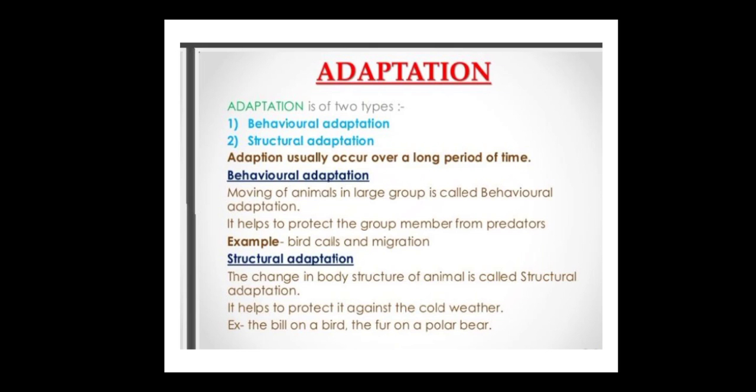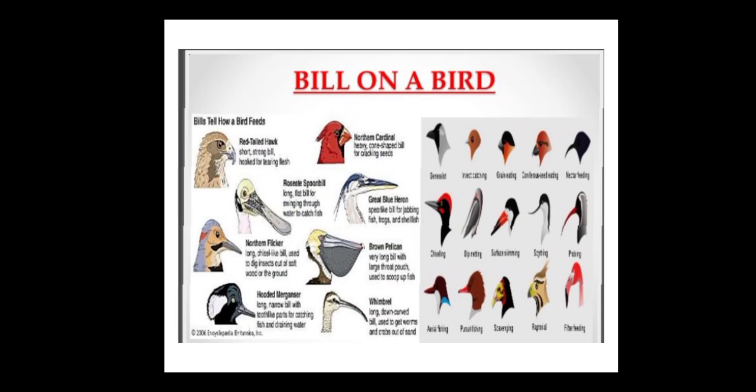And what is structural adaptation? This change in the body structure of an animal is called a structural adaptation. It helps to protect it against the cold weather. The bills on the birds, the fur on the polar bear. So there are two types, one is the behavior adaptation, and the second is the structure adaptation. Now this is the bill on the bird. You can see the different types of beaks. The bill tells how the bird feeds, what type of food they eat. According to their bill, we can know what type of food this bird eats.